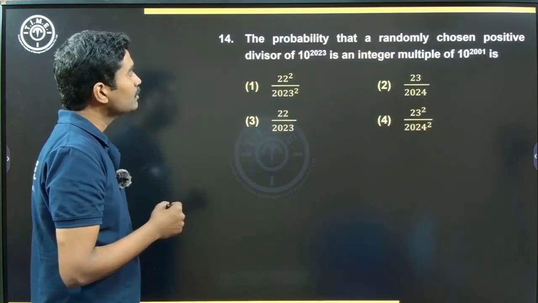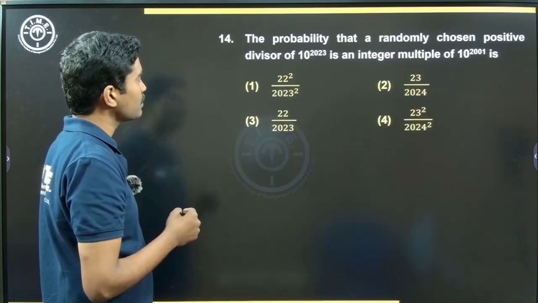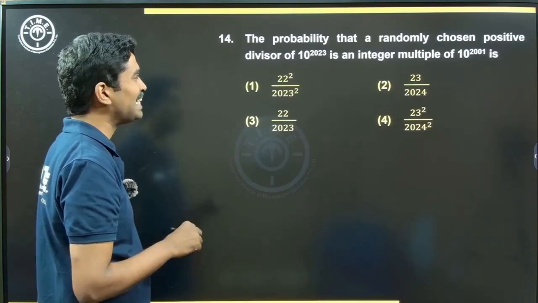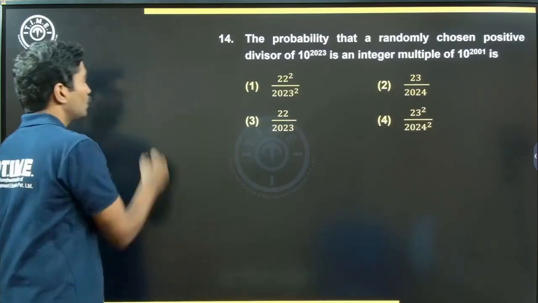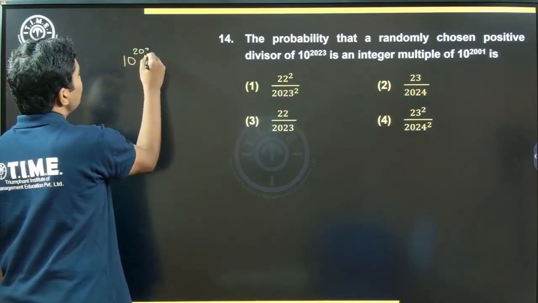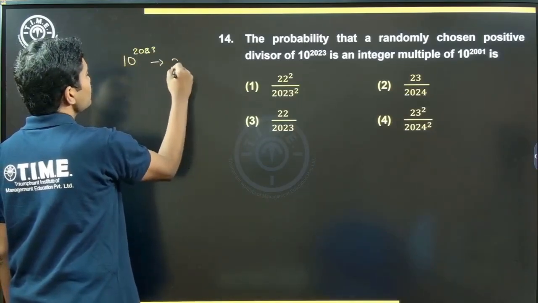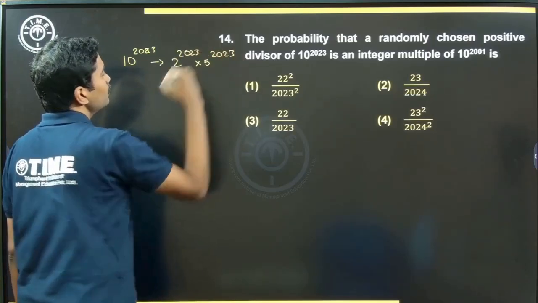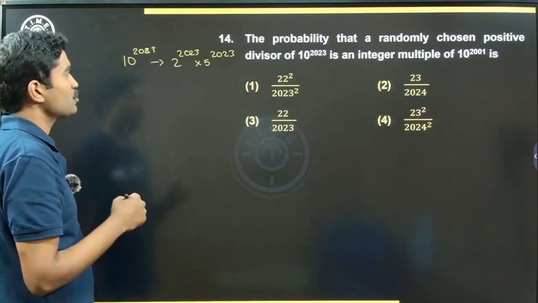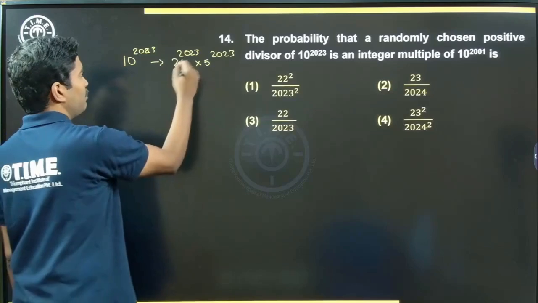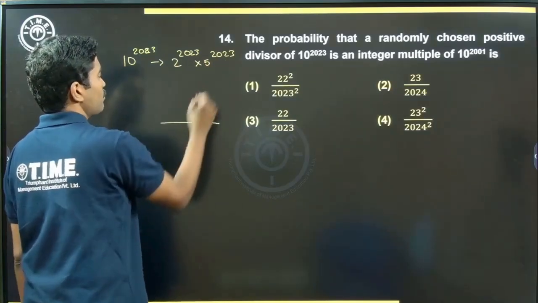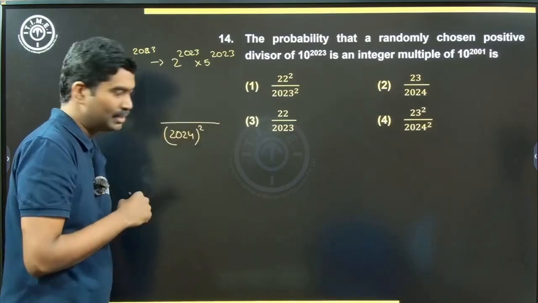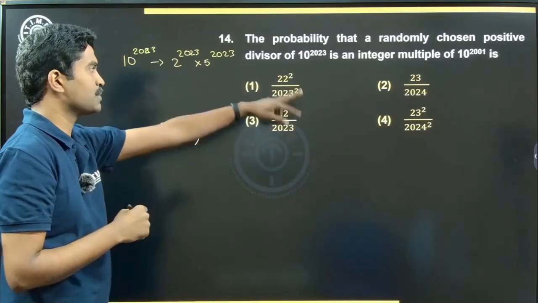Next question. The probability that a randomly chosen positive divisor of 10 power 2023 is an integer multiple of 10 power 2001 is. Alright. So 10 power 2023 can be written as 2 power 2023 into 5 power 2023. Right. Now, how many positive divisors will it have? It will have a power p into b power q, correct? So the total number of factors is 2024 into 2024, so 2024 square. The denominator will be 2024 square. Okay, option 2 or option 4.